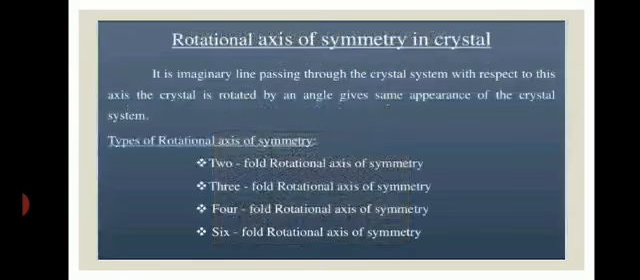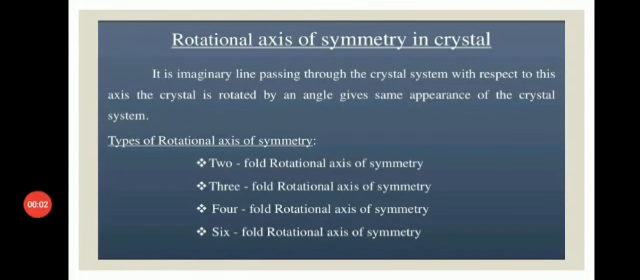Next point, rotational axis of symmetry in the crystal. This is an imaginary line which passes through the crystal system. With respect to this axis, when the crystal is rotated by an angle, it gives the same appearance. There are a total of four types of rotational axis of symmetry: two-fold, three-fold, four-fold, and six-fold.